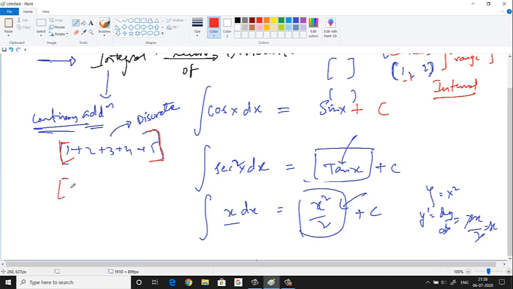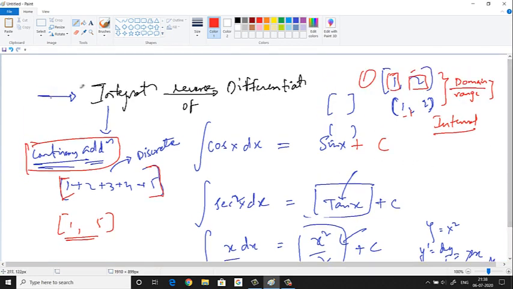So if I take all the values between 1 and 5, in fact, I want to add all the values. And how will I add? Using continuous addition. We'll see that. And that is the use of integration basically. And I think you already know the use of differentiation, its geometrical meaning, basically the slope. Generally, we denote that by dy by dx, the rate of change of y with respect to x. This also we will see.